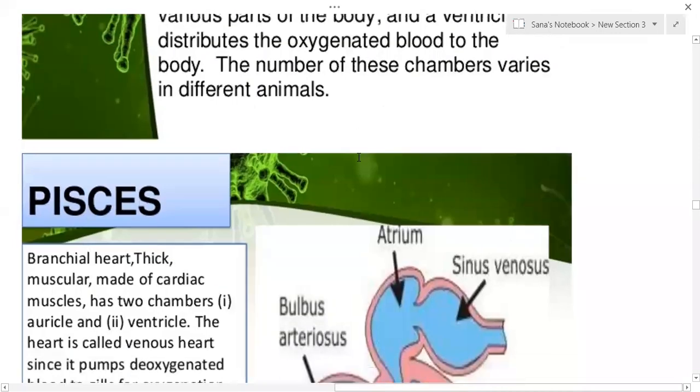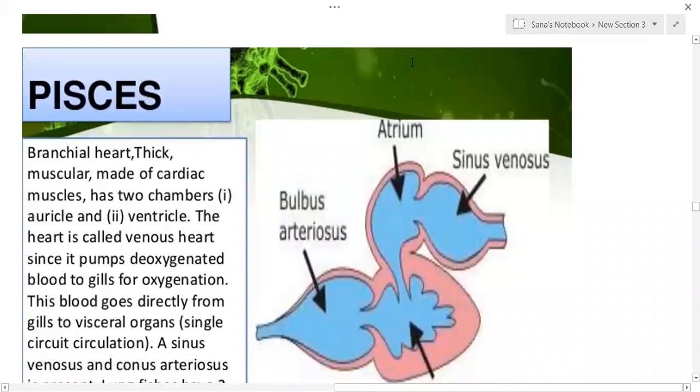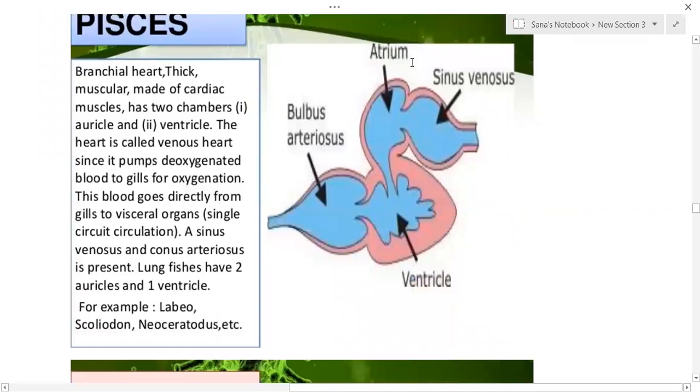For example, if we take fishes or pisces, they possess the branchial heart. This muscular heart, made up of cardiac muscle, has two chambers: one auricle as well as one ventricle. The heart is called the venous heart since it pumps deoxygenated blood to the gills for oxygenation.